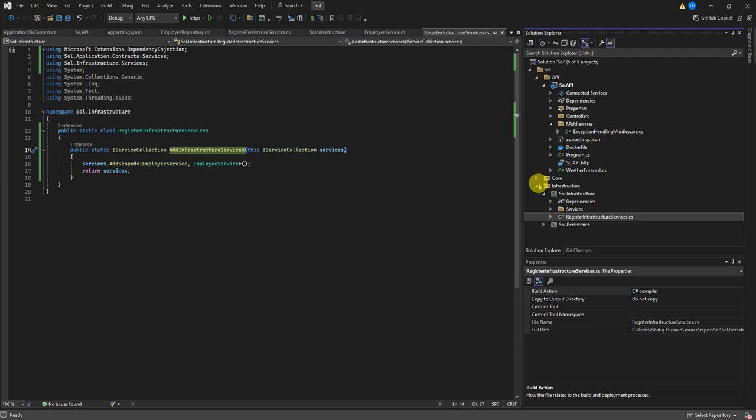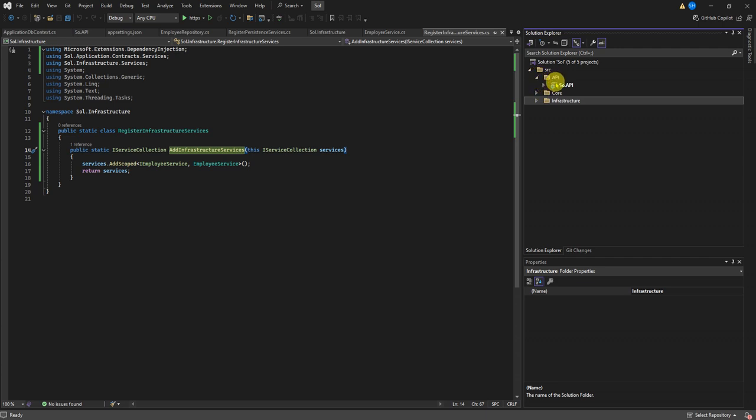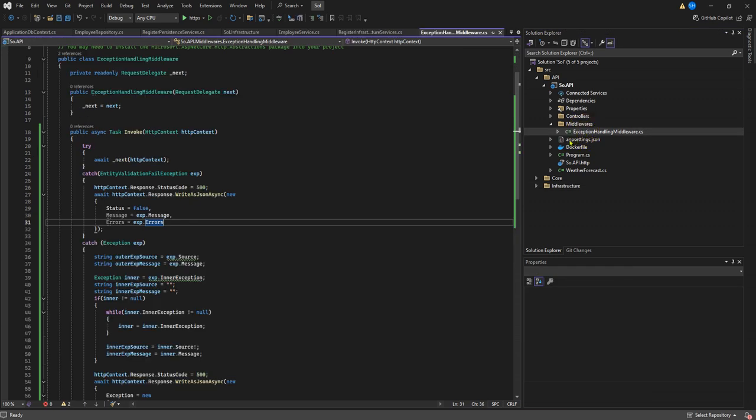Okay, so now I will move towards my API project. This is solution.api. Let me talk about my exception middleware. First of all, I'm catching the entity validation exception. If it is caught, then this response will be generated.